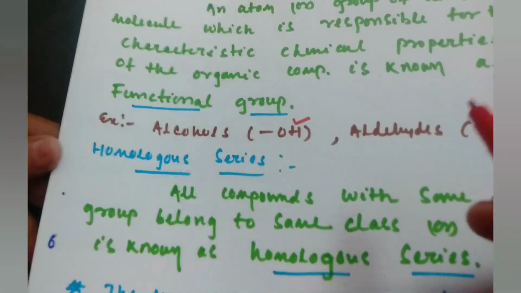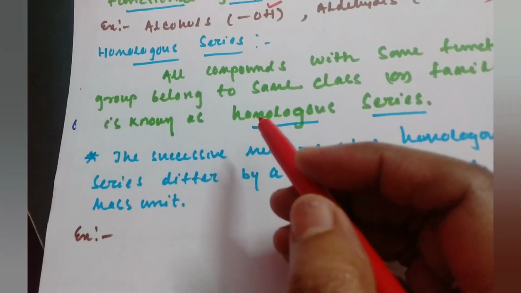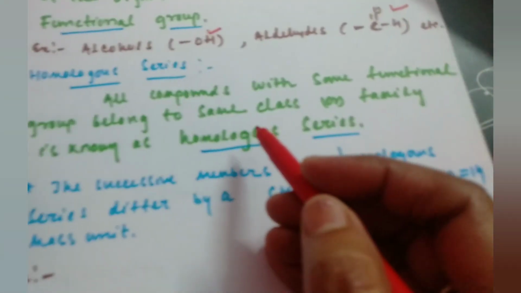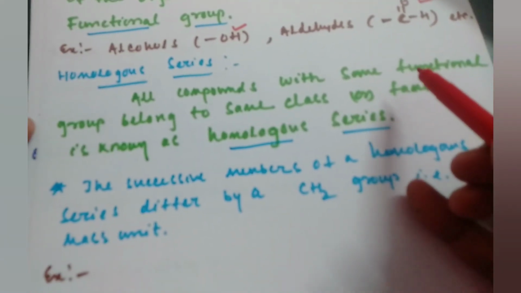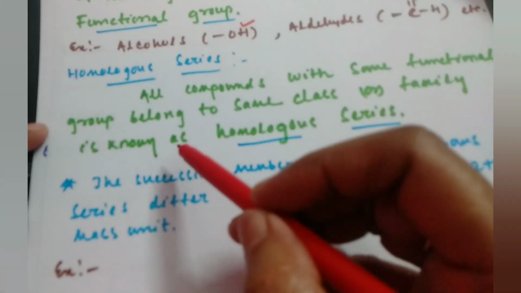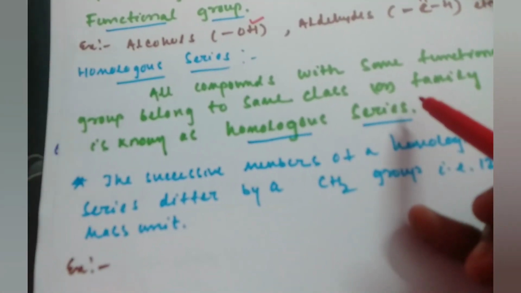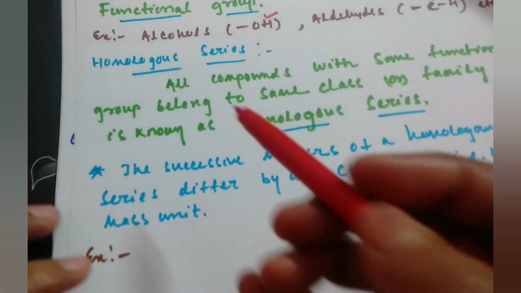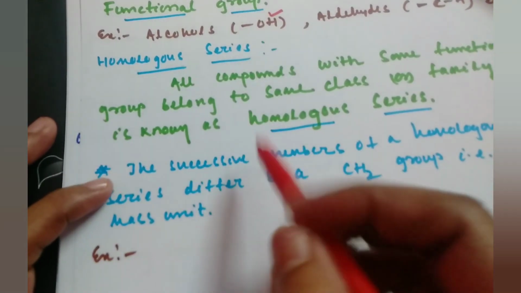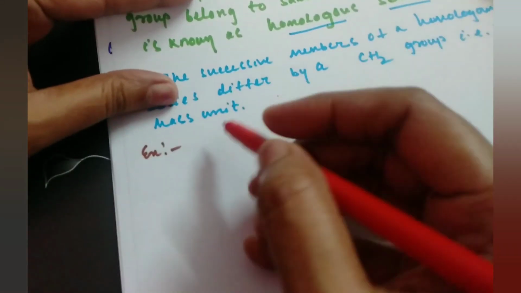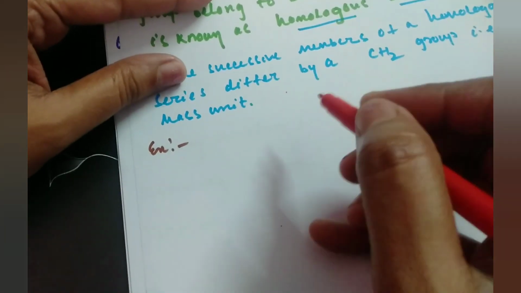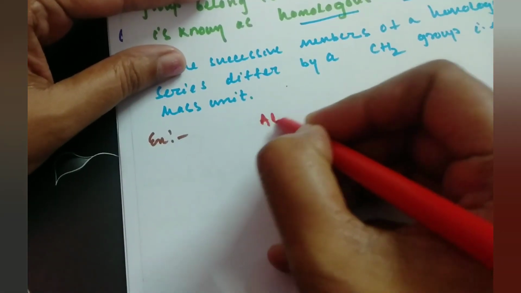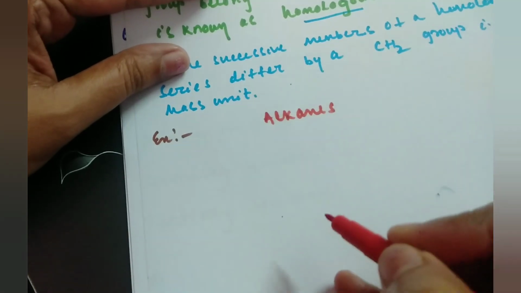Now similarly, what is homologous series? Homologous series means all compounds with the same functional group belonging to the same class or family. See here, if I take one example, suppose I take alkanes.